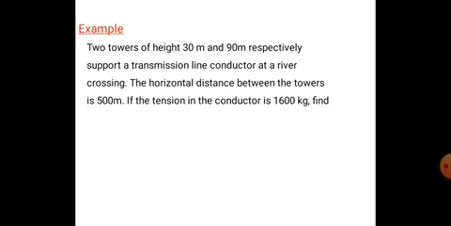The horizontal distance between the towers is 500 meter. Right. If the tension in the conductor is 1600 kg.